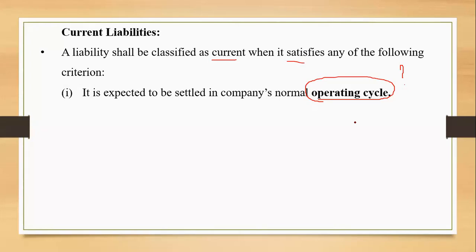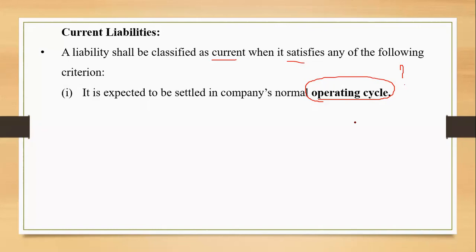Starting with the date of acquisition of the asset, the final date is the date on which I'm receiving the money from the customer. So that is what the operating cycle is, correct? Now this operating cycle can be a period of 12 months, it can be less than that, it can be more than that also. It depends on the business entity. In future also, in company accounts in class 12, you will be having some numericals based on this, on how to identify whether a liability is current or non-current. So we will have the time period, and we will have the operating cycle also.